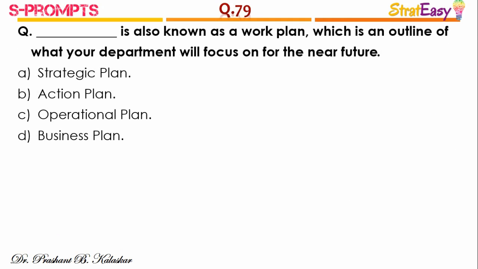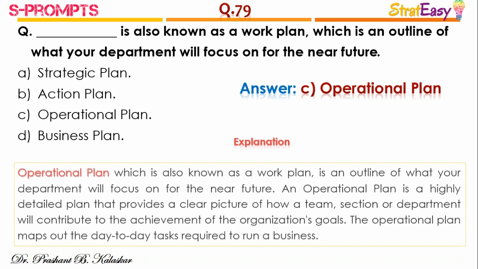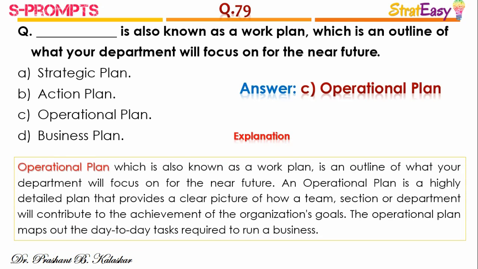Question number 79. Dash is also known as a work plan, which is an outline of what your department will focus on for the nearing future. And the right option is option C, operational plan. Operational plan, which is also known as a work plan, is an outline of what your department will focus on for the nearing future. An operational plan is a highly detailed plan that provides a clear picture of how a team, section, or department will contribute to the achievement of organization's goal. The operational plan maps out the day-to-day activities required to run the business.